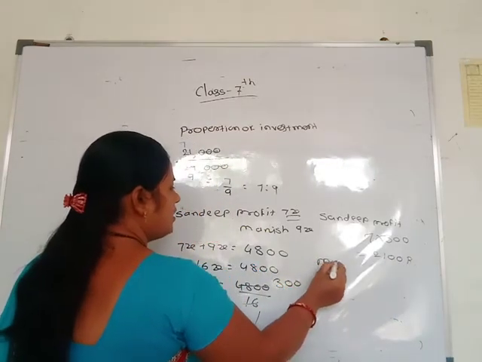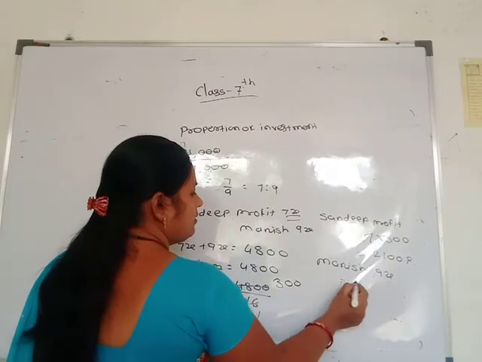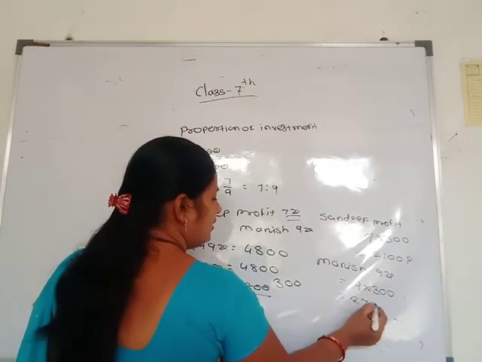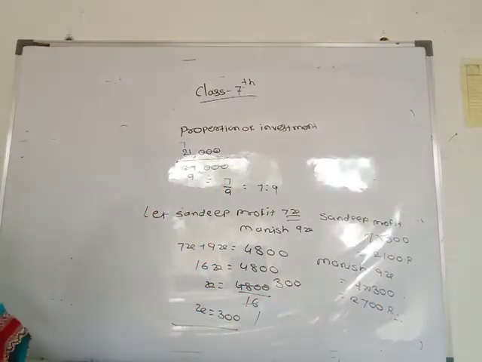Then Manish's profit is 9x, which is 9 into 300. 9 3s are 27, so 2,700. Sandeep's share in profit is 2,100, and Manish's profit is rupees 2,700.